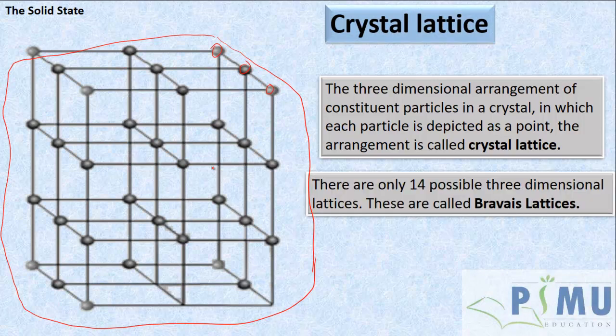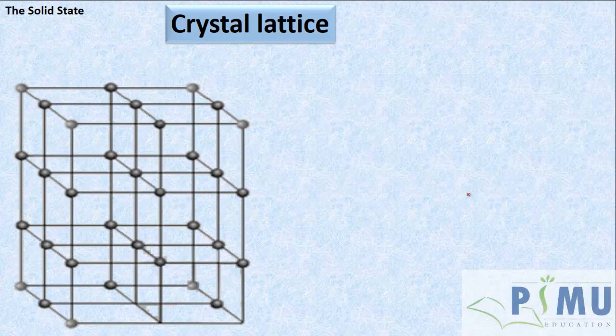There are only 14 possible three-dimensional lattices. That means only in 14 possible ways can we arrange the constituent particles, and those 14 possible three-dimensional arrangements are called Bravais lattices. What those 14 arrangements are, we study later. See here, this is the crystal lattice, which is the smallest portion of the entire crystal.